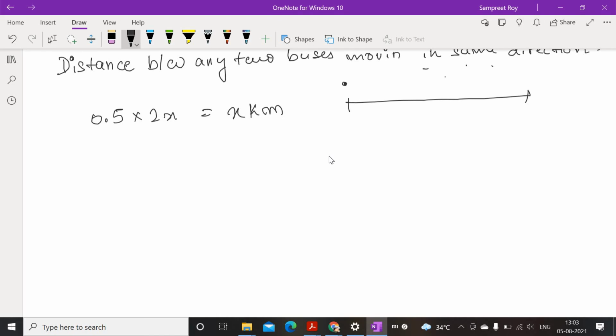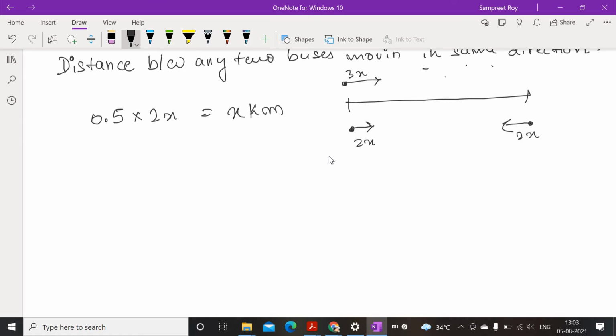This is our Pranjal. He is moving at 3x kilometer per hour. This is one bus moving at 2x kilometer per hour, and this is the opposite direction bus. Its speed is also 2x. Now we have found that the distance between any two buses moving in the same direction is x kilometer, right? That means once this bus starts moving and goes x kilometer, after that the second bus will start from the same direction. Similarly, the same applies for this direction also, right?